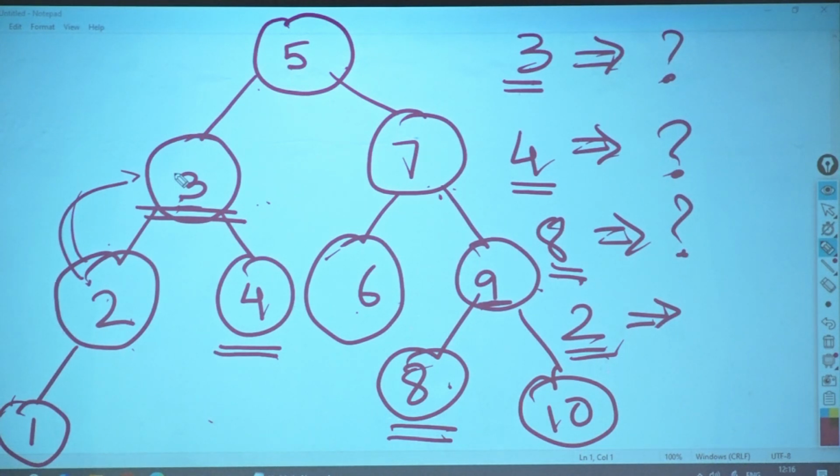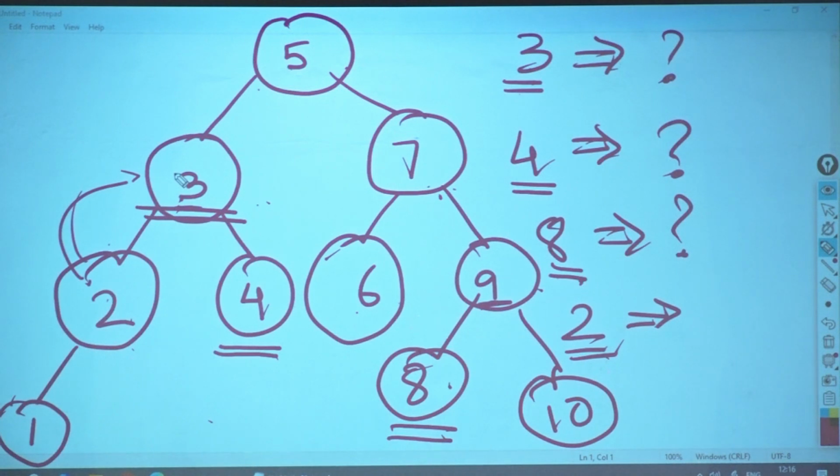Now these 3 lines that you have written, is it true? Check it with your existing tree. Check it with 3, check it with 4, check it with 8, check it with 2. Why am I going into so much detail? Because I'll ask you to do, what are we doing? In-order successor. Going into it in detail. What will you have to do on your own? In-order predecessor.